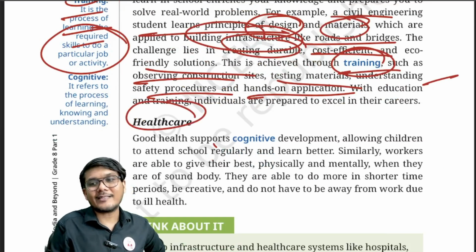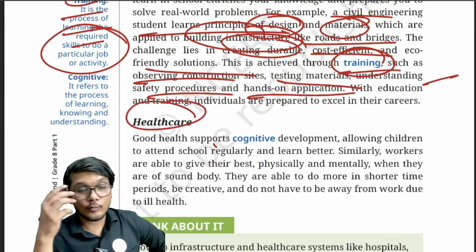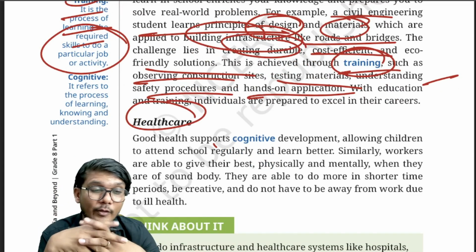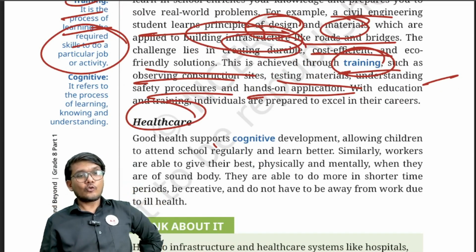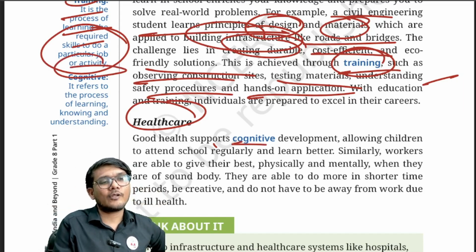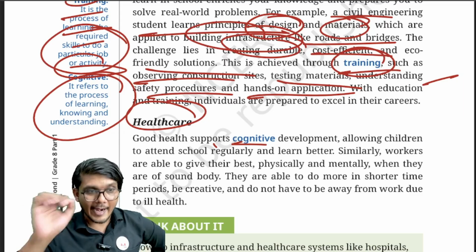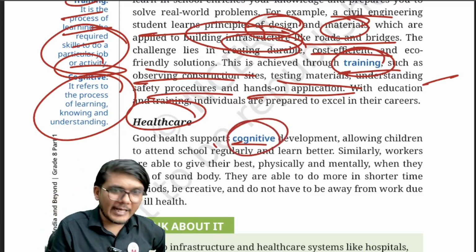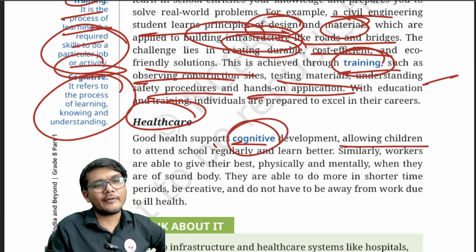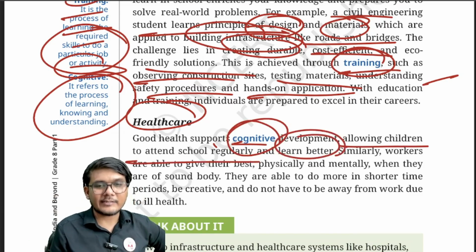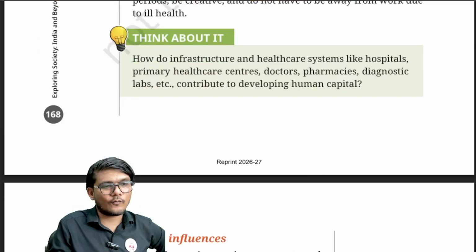Then the next enabler is healthcare. A person has to be of good health, only then can they actually do the job, or else they will be bedridden. So health is very important. Good health supports cognitive development. What is cognitive? It refers to the process of learning, knowing, and understanding, right? So good health will help our cognitive ability, allowing children to attend school regularly, learn better, train better, skill better, and so on.